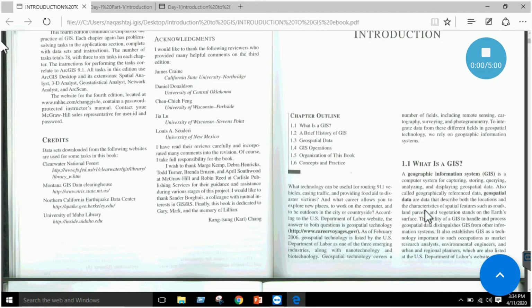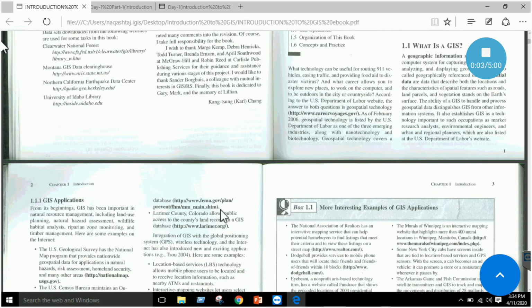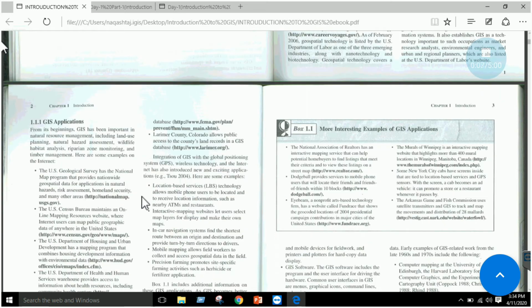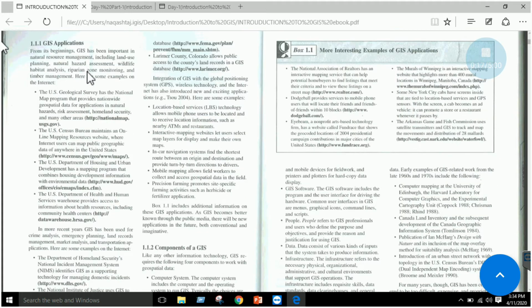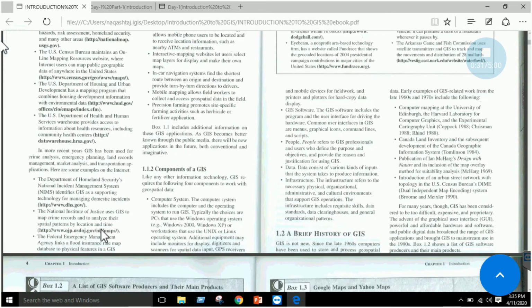Okay, next section, a brief history of GIS and what are GIS applications. We will see them. GIS has many applications in almost all the fields you can see over here, or you can just pause the screen and read this section, which covers many applications, right? Many areas: Department of Housing, urban planning, remote sensing side, and multiple applications. It is not limited to any department or any field, right? So you can just go through all this section by pausing the screen.